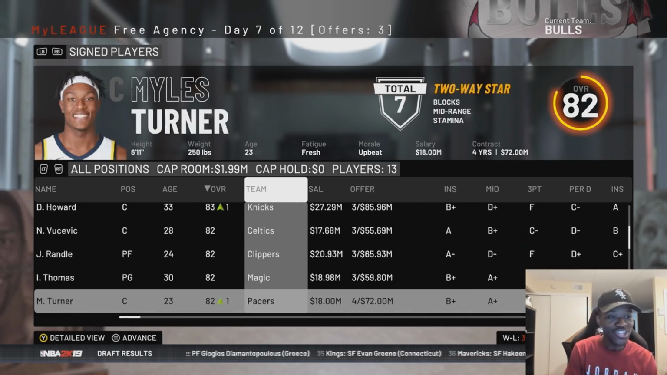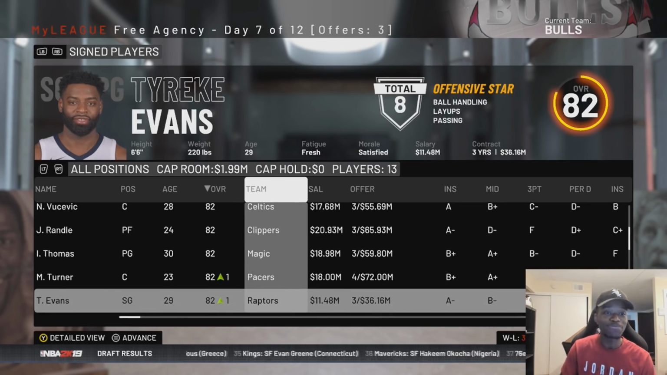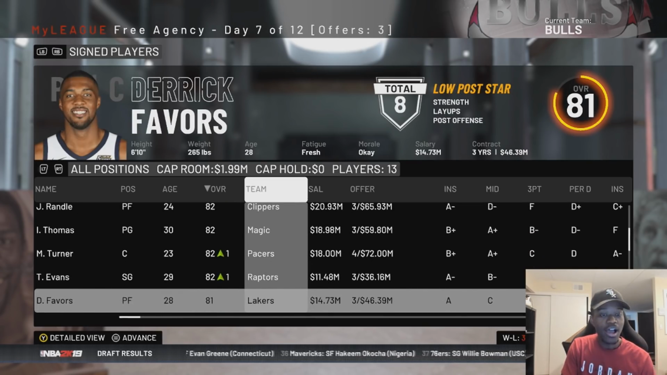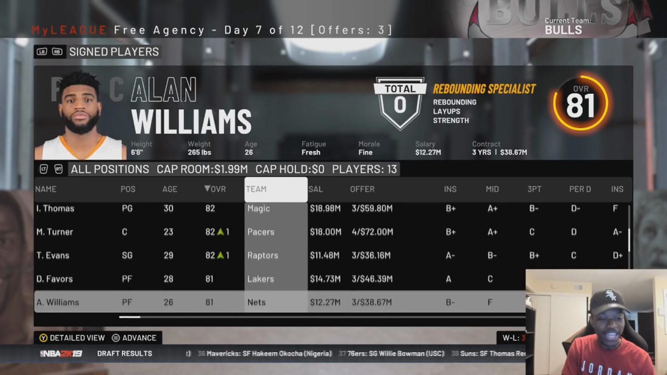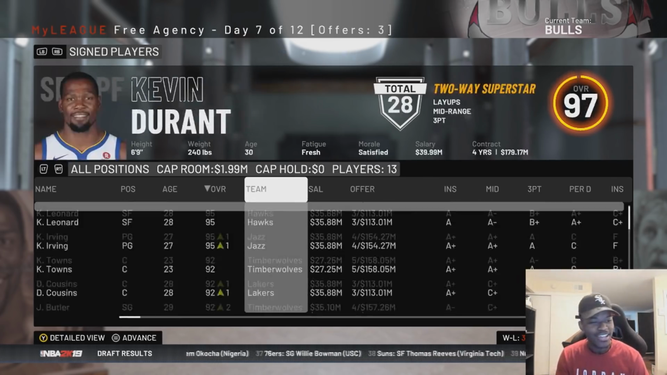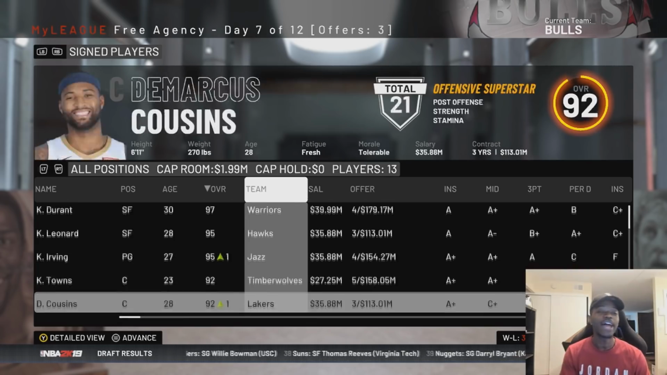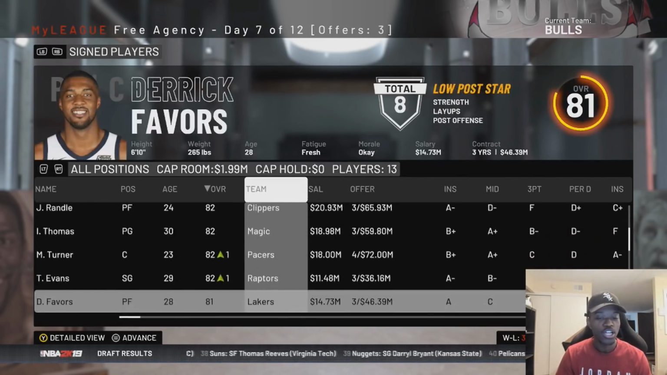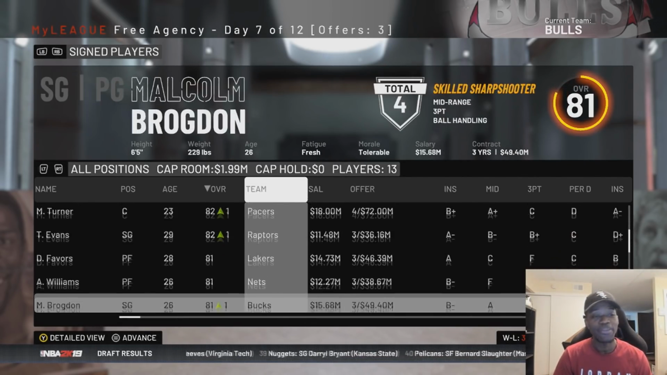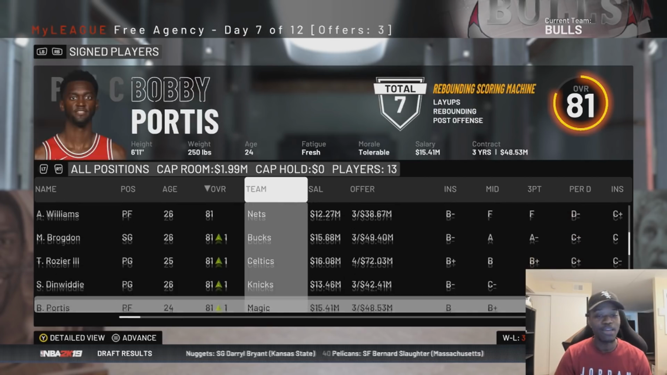Isaiah Thomas to the Magic. Miles Turner stays the Pacers. The Raptors pick up Tyreke Evans. Derek Favors goes to the Lakers. Did we see? Oh, Kawhi Leonard left already. Okay, so Kawhi Leonard did leave. So that Raptors team that just won the championship is basically no longer. They're trying to replace him and so on.